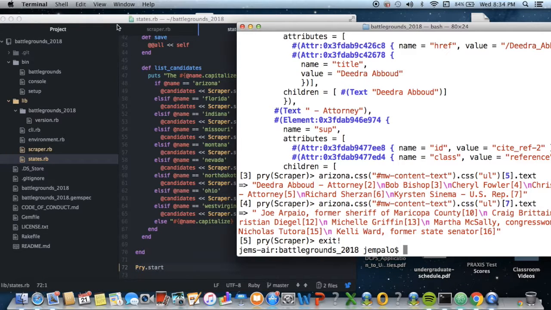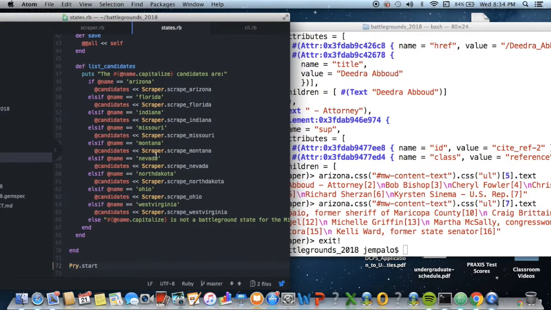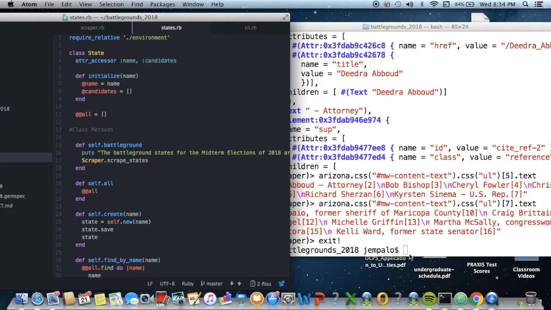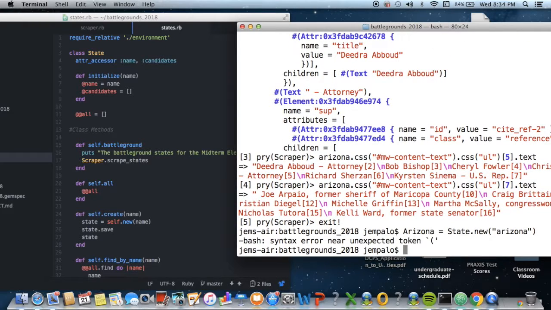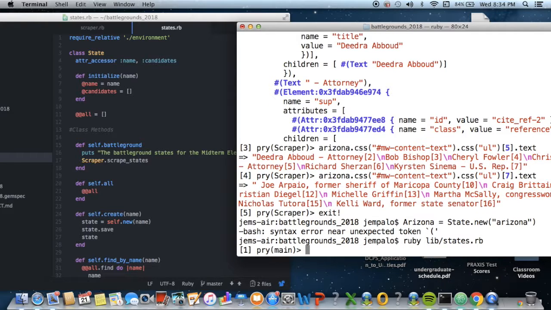Okay. So again, my state class will initialize with a name and an empty array of candidates. So for example, I'll make a new state called Arizona. Oh, sorry. Duh. To run that. Okay, so I will run Arizona. I will make a new state object, which is Arizona.